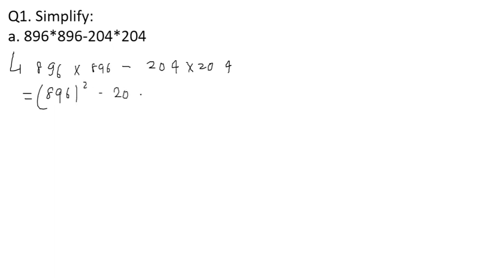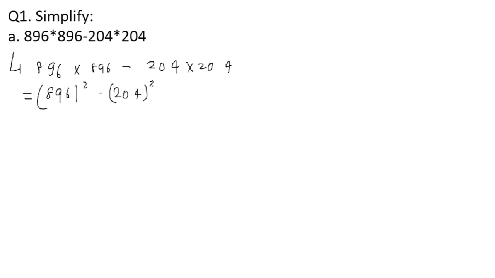Just a second, I'll change the color of the pen. Okay, so can I write this 896 into 896 minus 204 into 204 as 896 square minus 204 square?